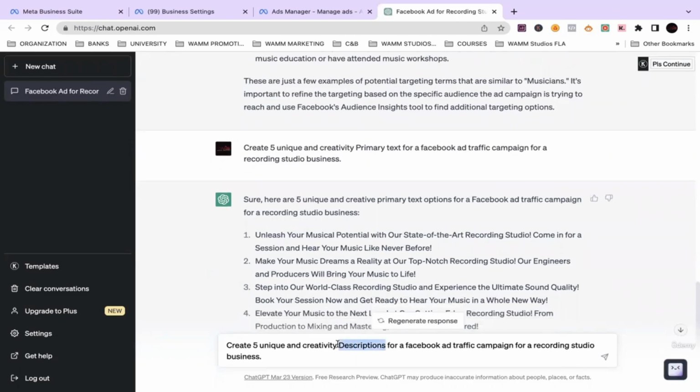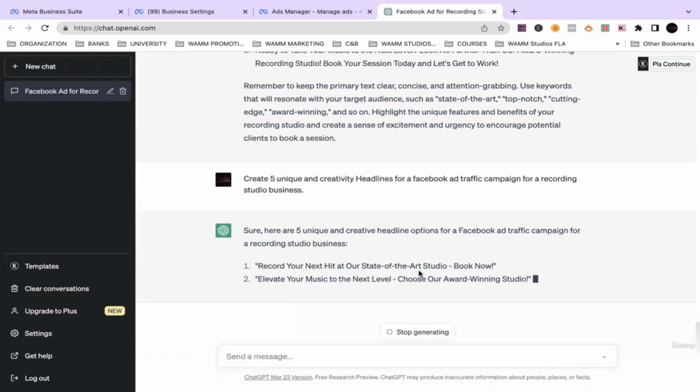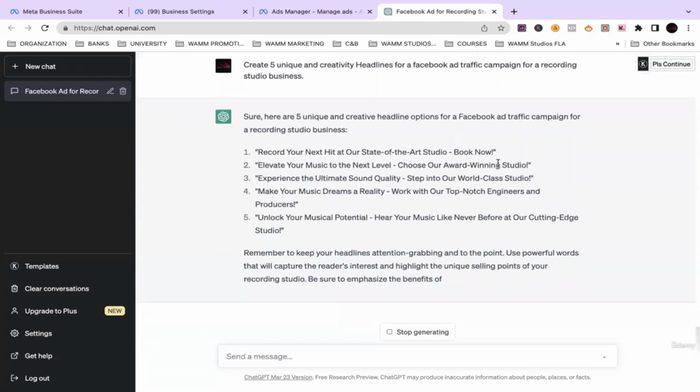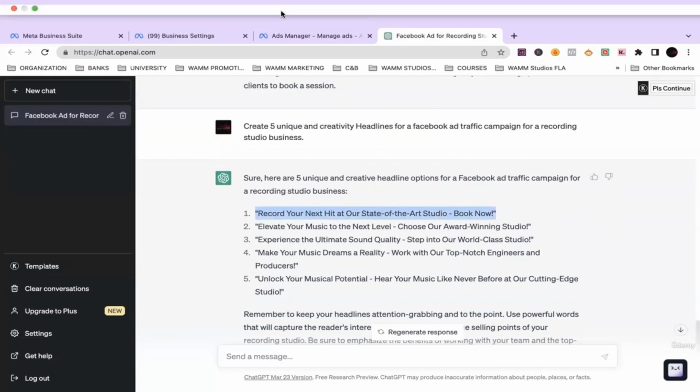I'm jumping ahead of myself, guys. Headlines. And here we go, just like that, 5 unique headlines.